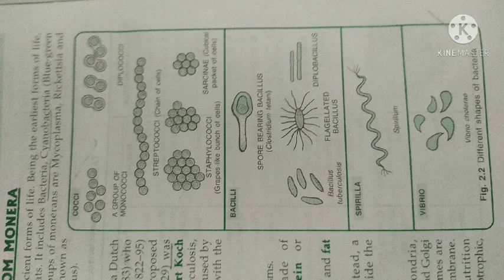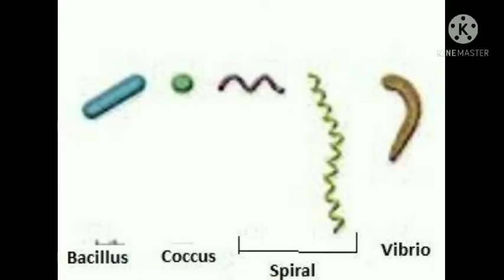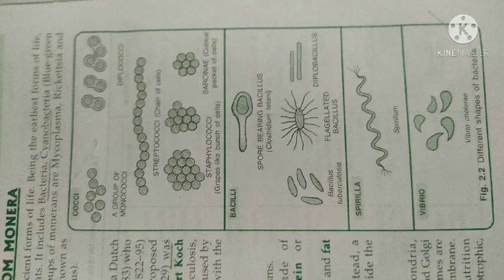Organ systems such as the nervous system are present. Now let us study the next topic under kingdom Monera, that is the classification of bacteria according to shape. A bacterium can be classified as coccus if it is oval or spherical in shape, bacilli if it is rod shaped, spirilla if it is coiled, and vibrio if it is comma like. This is the classification of bacteria on the basis of shape.